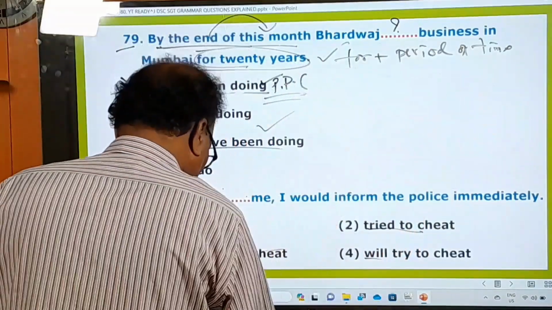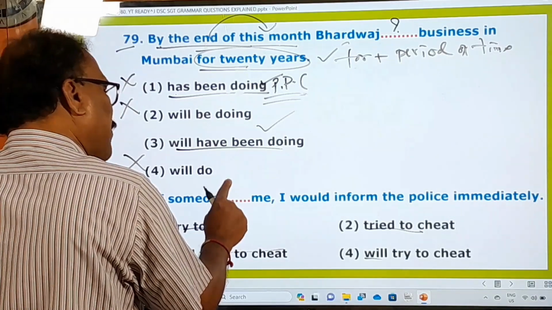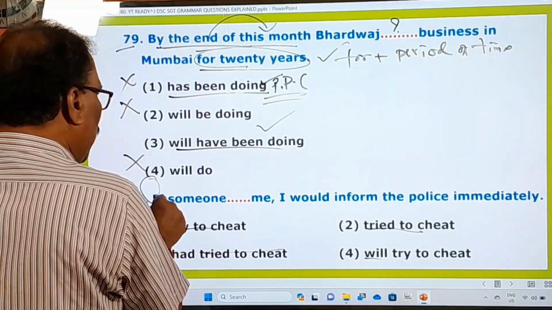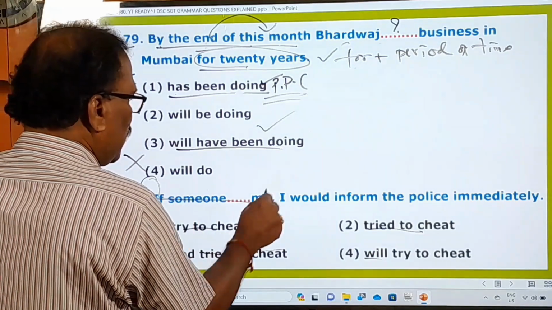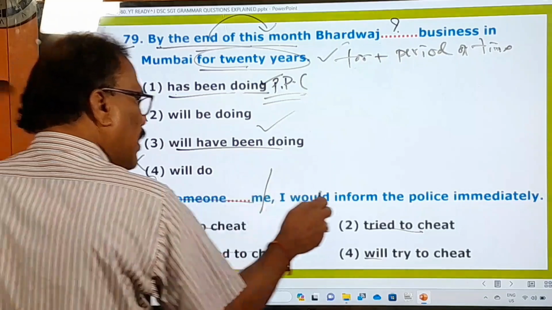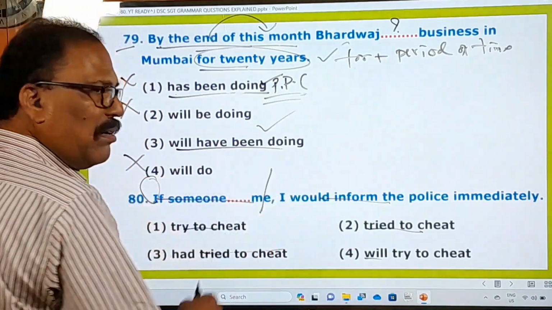What is that? Okay, to fill this blank correctly, we have to do one thing. It's an if clause sentence. How long is this if clause sentence? If clause, up to "me". If someone dash me, it's an if clause, and the remaining part is the main clause. This is the if clause, this is the main clause.